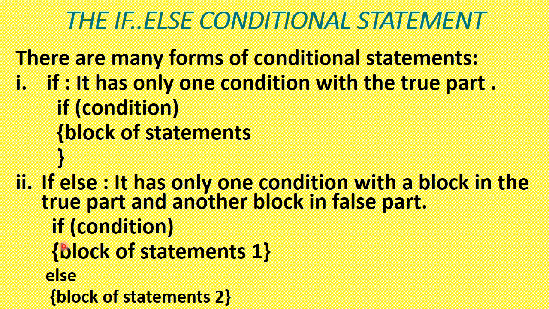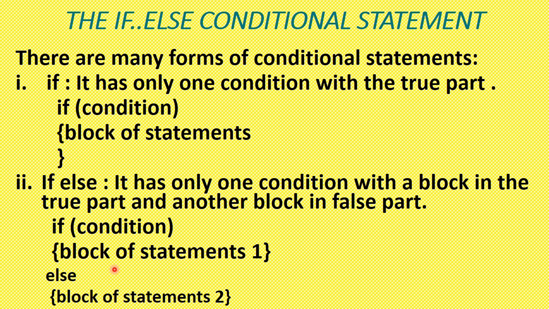Here we have the option: if the condition is true, which statements we have to execute, and if the condition is false, then the else part block of statements will execute. So here we have both options, if the condition is true or if it is false.